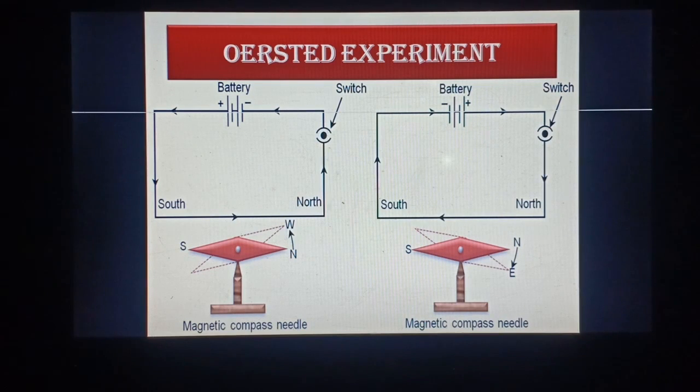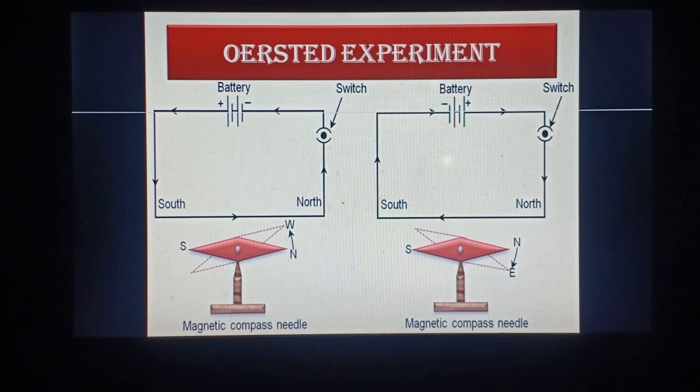He observed that in the absence of current in the coil, the needle came completely to rest in Earth's north-south direction. Why does this magnet generally stay in a north-south direction? That is a question, but let's not discuss it now. Let's discuss this Oersted experiment.